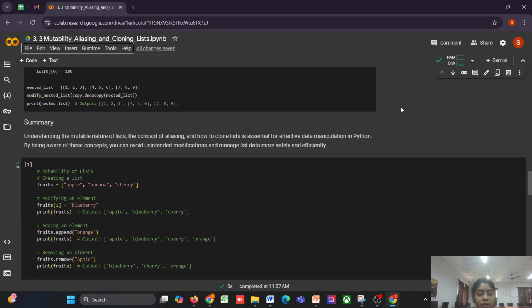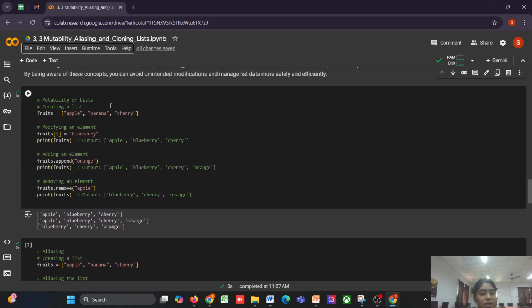Okay, summary of key concepts. To summarize, lists in Python are mutable, which means their elements can be changed. Aliasing occurs when two or more variables reference the same list in memory. Cloning creates a new copy to avoid unintended modification. Deep copying is especially useful when working with nested lists.